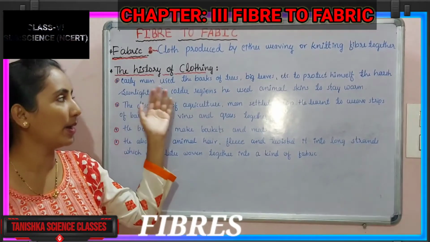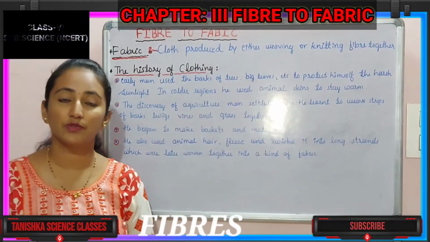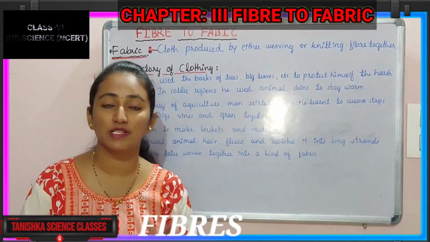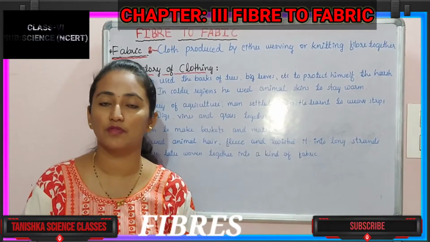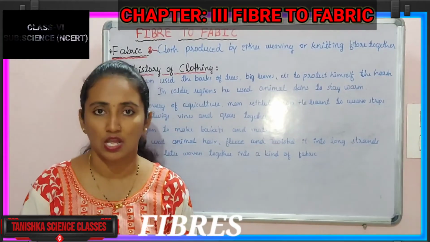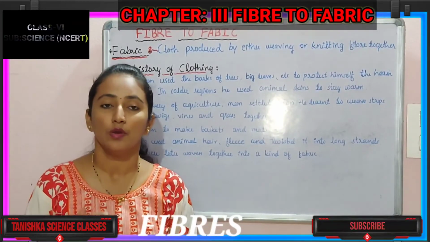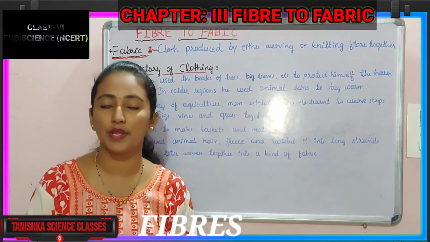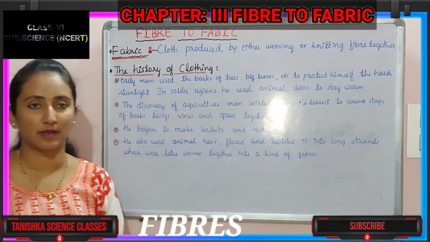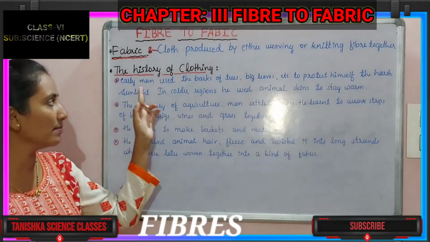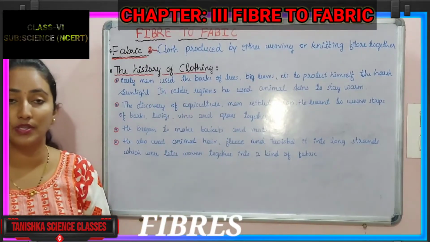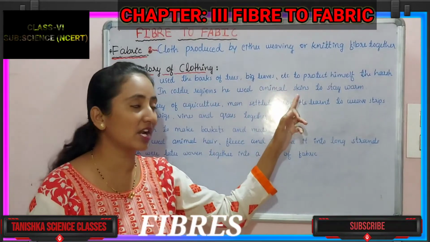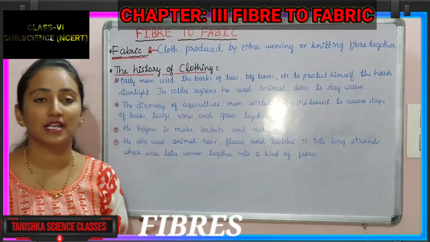Now, how was fabric or clothing discovered? As we know, in ancient times people used to wear barks of trees or leaves of trees to protect themselves from the various climatic conditions. Later on, by discovery and invention, he started to prepare cloths and wear them. Let us study step by step. At first, early man used the barks of trees and big leaves to protect himself from the climatic conditions.